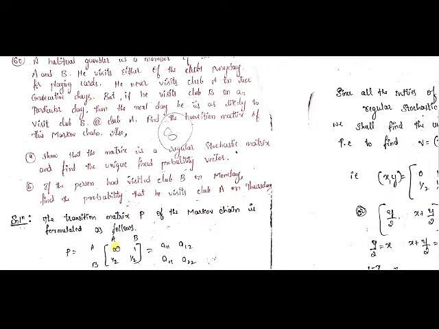So for those 2 days, he never visits club A. So if he never visited club A, then the probability of visiting club A is 0. You can see here, the probability of visiting club A is definitely 0, and the probability of visiting club B will be 1. How come it will be 1? What is the data given? He visits either of the clubs every day for playing cards. Every day he will be visiting club A or B.